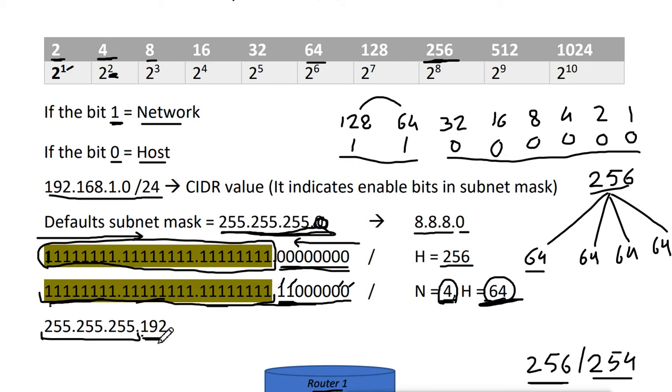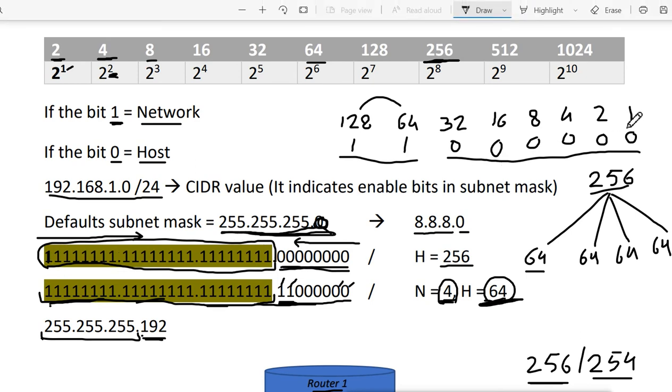So how are we getting it? First, the default subnet mask was 255.255.255.0. It is in decimal, so we convert it into binary, and all these bits are on. These are the bit position values in decimal: the first bit value is 1, then 2, 4, 8, 16, 32, 64 and 128. When all these bits are on, we combine these values and we get 255. So 255, 255, 255 means on, and 0 means all off. So this was the default subnet mask.